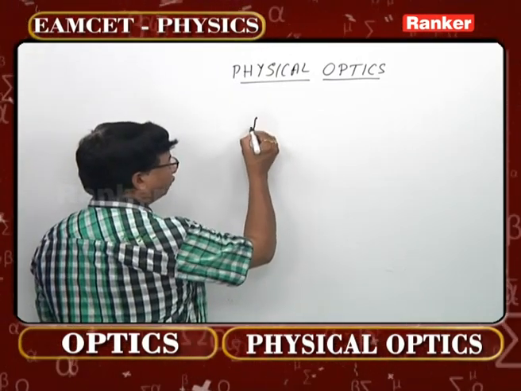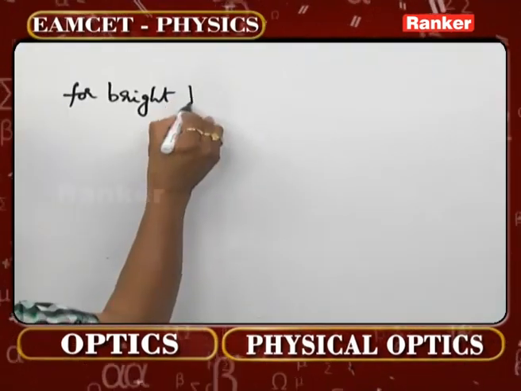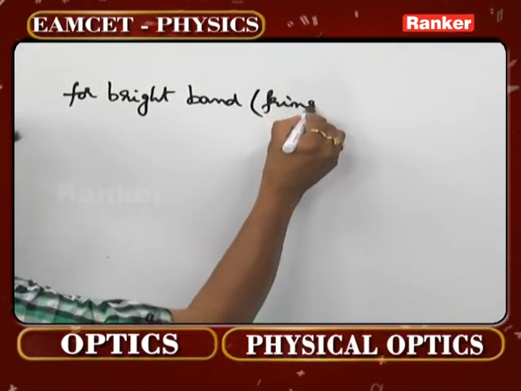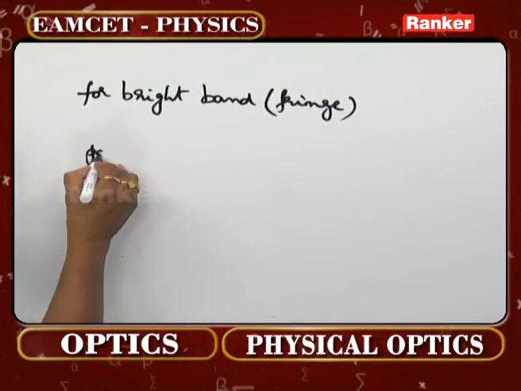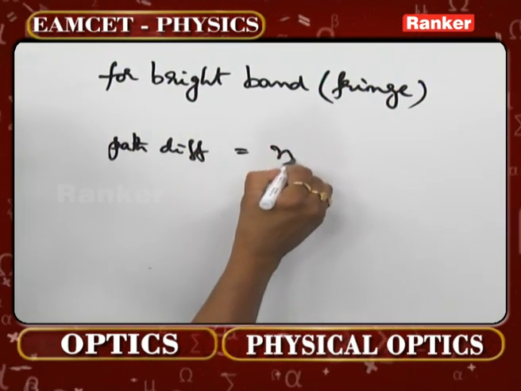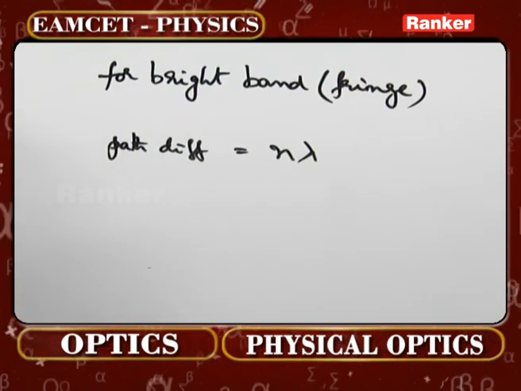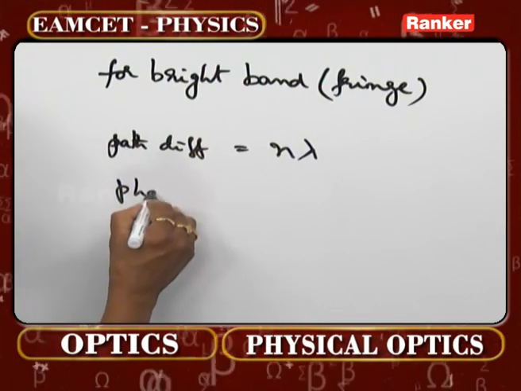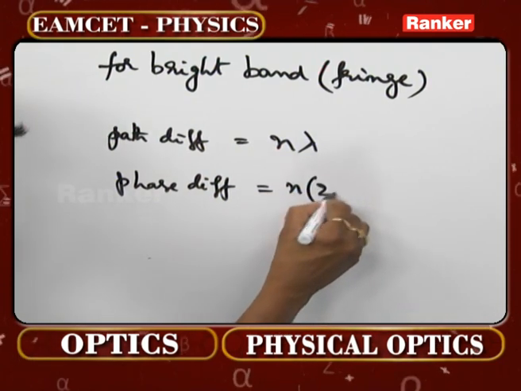You can definitely understand here, for obtaining a bright band, that is also called a bright fringe, or interference fringes as we used to call them. For obtaining a bright fringe, what is the first condition? Path difference must be equal to n lambda, where n is 1, 2, 3, 4, 5 and so on, an integer. Likewise, the corresponding phase difference is going to be n into 2 pi.